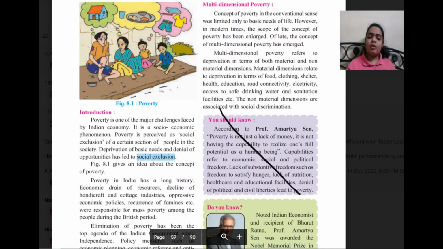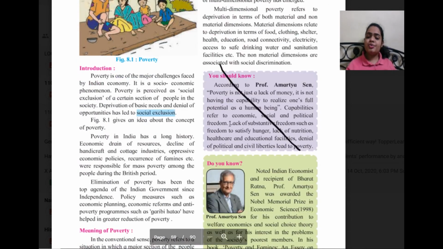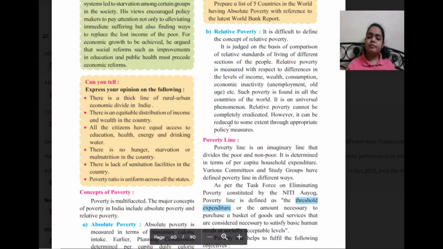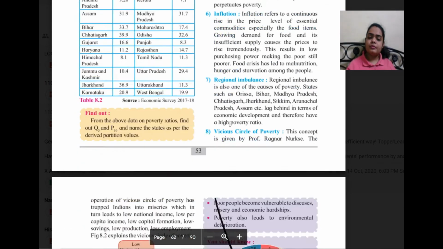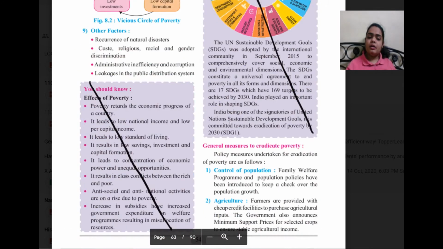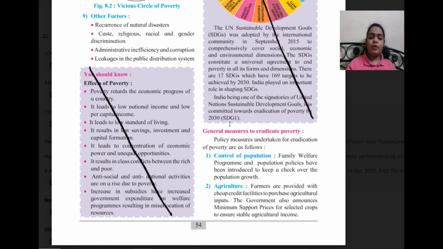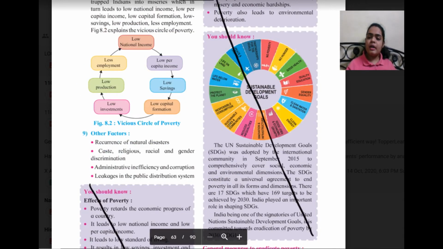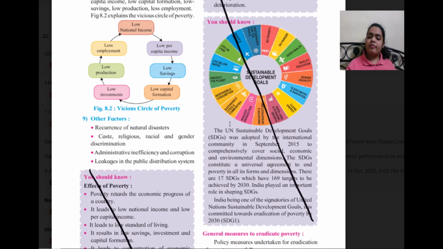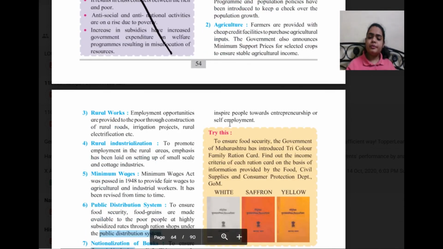Then chapter 8, Poverty. In that, the first 'You should know' box has been removed. After that, on page 54, 'You should know' effects of poverty, that entire box, and in the B part the other 'You should know' box. Both of these have been removed for you.